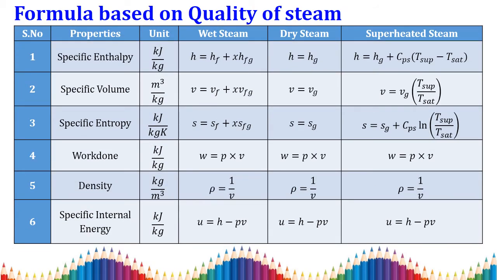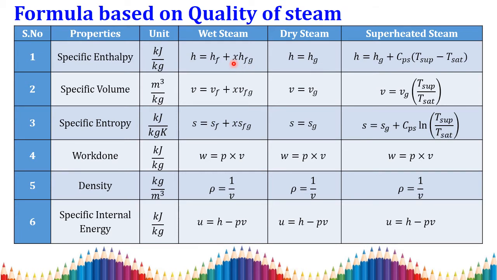Based on the qualities wet steam, dry steam and superheated steam, we should know some basic properties and how to use the formulas for them. The first one is specific enthalpy, the unit is kilojoule per kilogram. If the steam is wet, the condition is that the given specific enthalpy is lesser than the saturated specific enthalpy, then h is equal to hf plus x into hfg, where hf is the specific enthalpy at the liquid stage. This is a combination of both liquid and vapor. X is nothing but the dryness fraction.